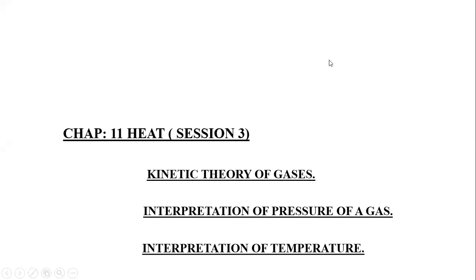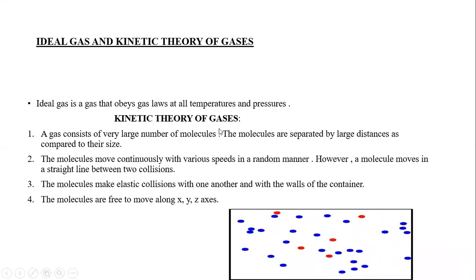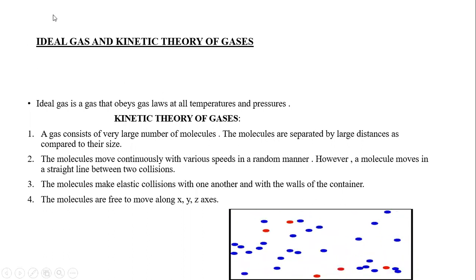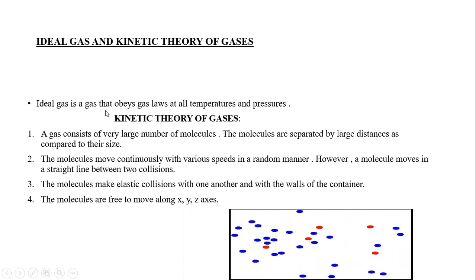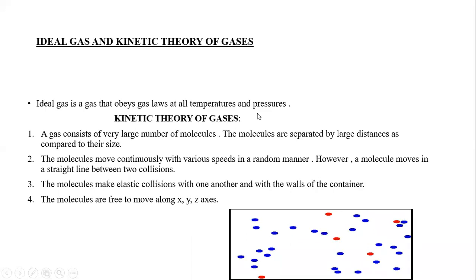Welcome to the third session of chapter 11 Heat, and the topics are listed here: kinetic theory of gases, interpretation of pressure of a gas, interpretation of temperature. Before starting the topic, we should know about what is an ideal gas. Ideal gas is a gas that obeys all the gas laws at all temperature and pressure.